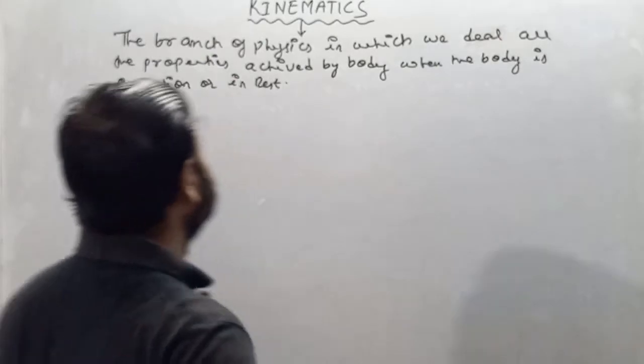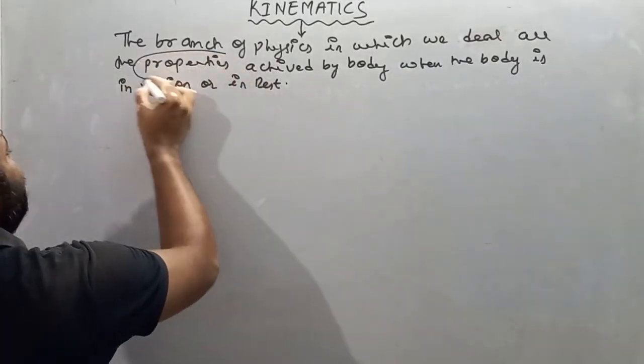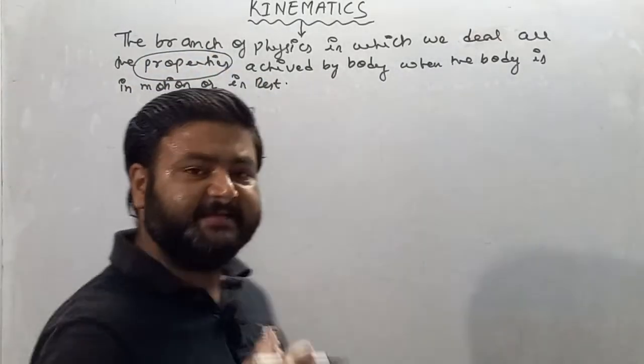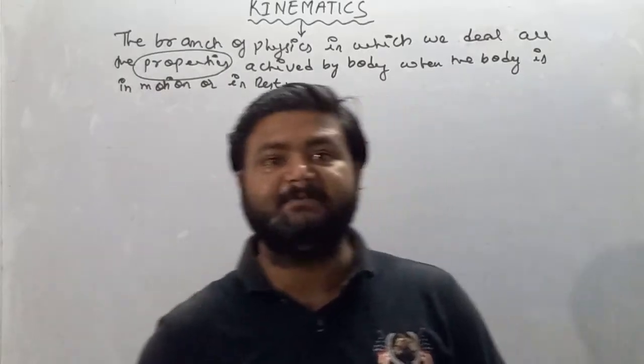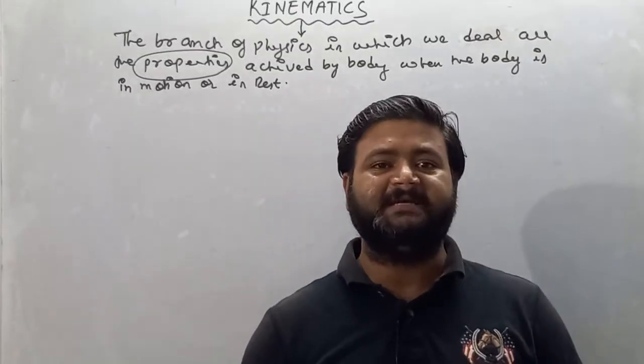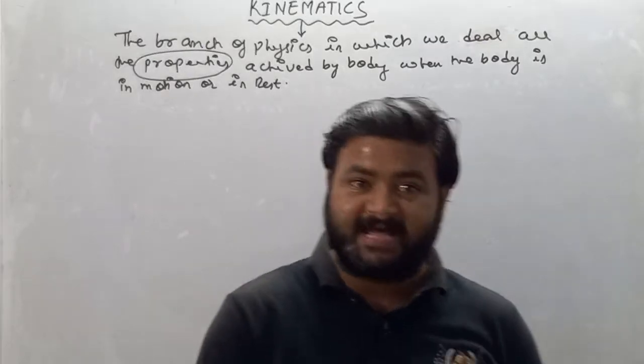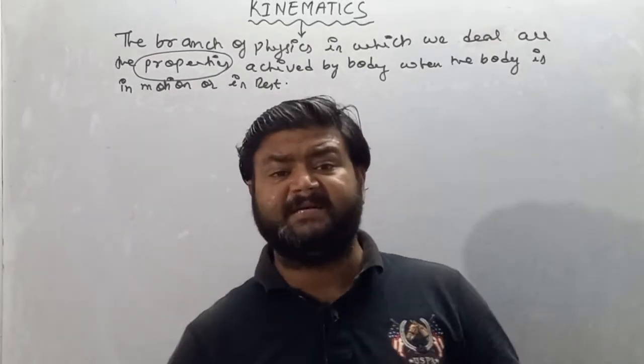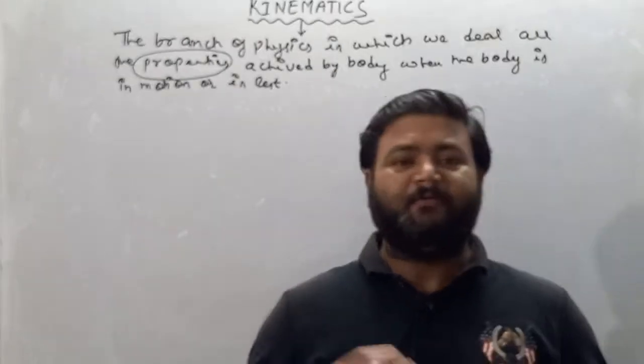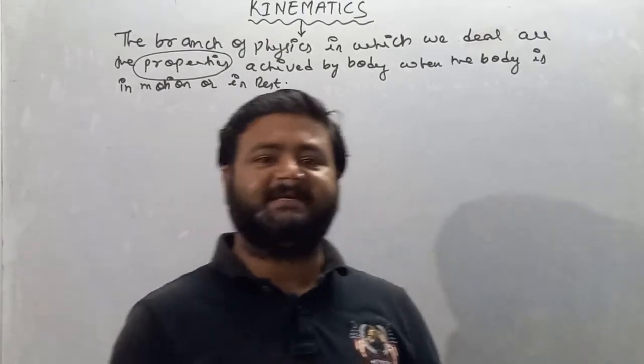Properties means, see, if a body is moving, then it covers some displacement, it covers some distance, it carries some speed, it carries some velocity. If velocity changes, then it carries some acceleration.